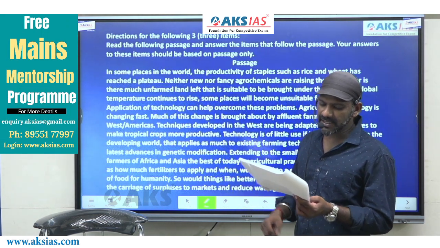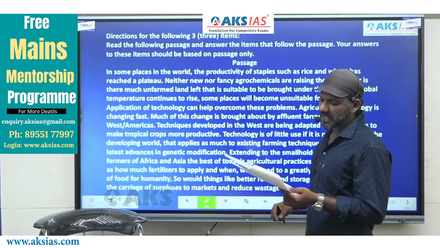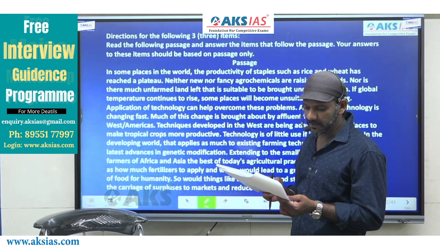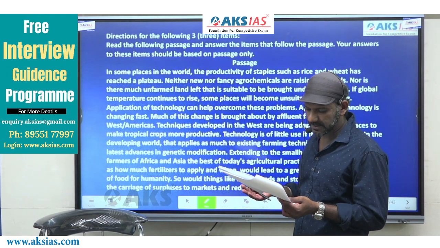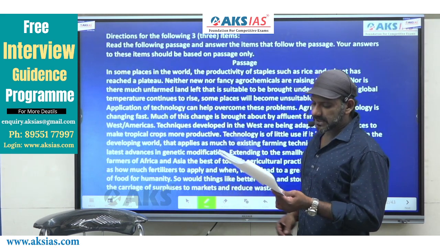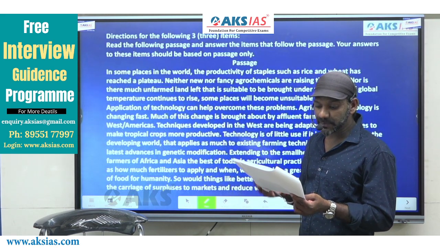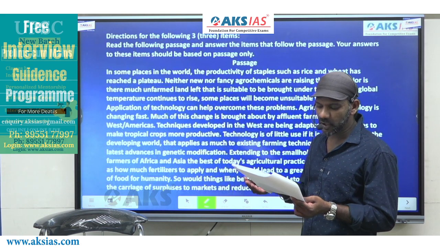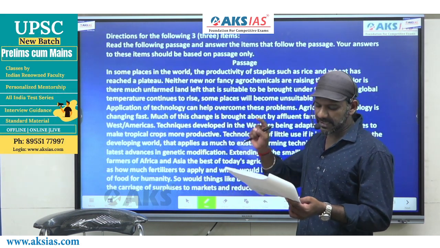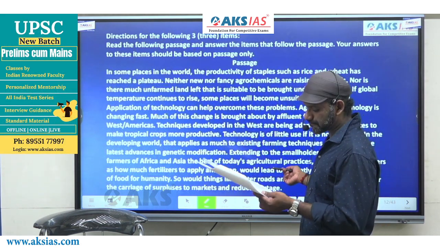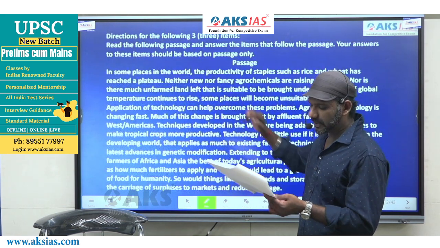Agriculture technology is changing fast. Much of this change is brought about by affluent farmers in the West or Americas. Techniques developed in the West are being adapted in some places to make tropical crops more productive. So it is there in the developed countries. Come to the next sentence.